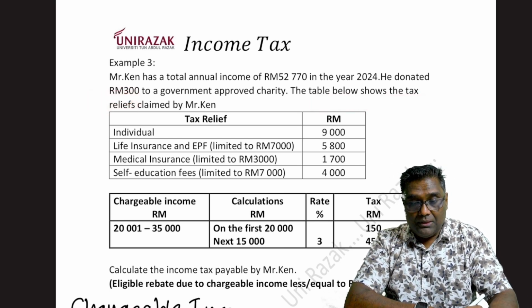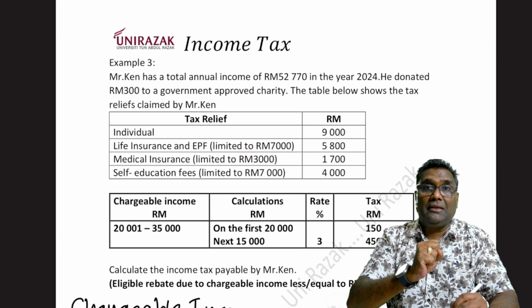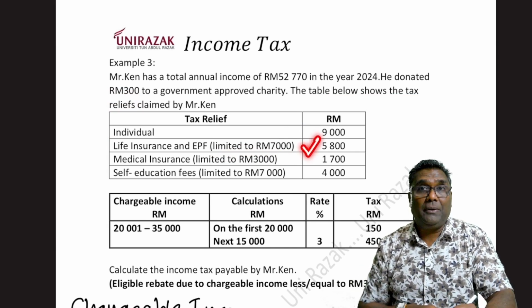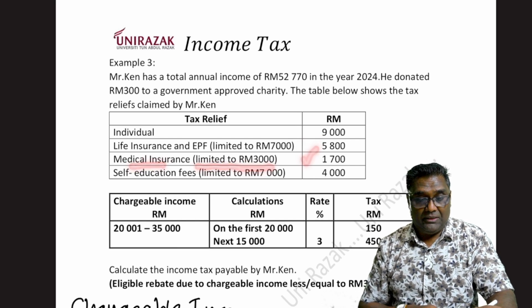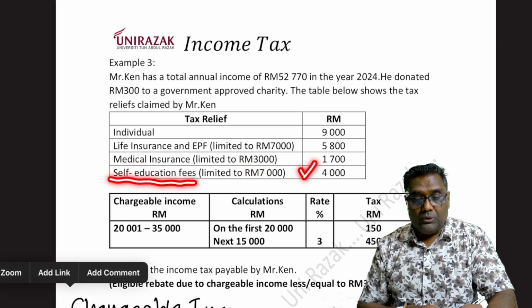So individual, alright, life insurance. Nampak ayat ni, limited 7,000 means what? Maximum you can claim only 7,000. But unfortunately, Mr. Ken only paid 5,800. Okay, limited 3,000 for medical insurance, he only paid 1,007. And self-education fees, 4,000. So this is the amount.